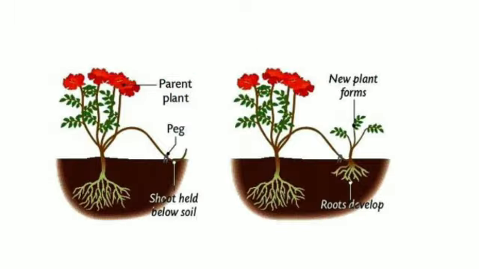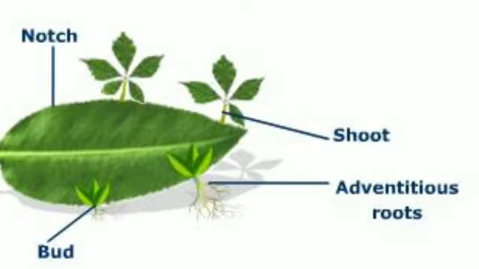Another method of vegetative reproduction in stems is by layering. In this method, a mature branch of parent plant is bent down and covered with the soil. The tip of the plant is kept above the ground. The root develops from the branches and grows into a new plant. Layering method is usually done in the plants that have long and slender branches. Example, jasmine.